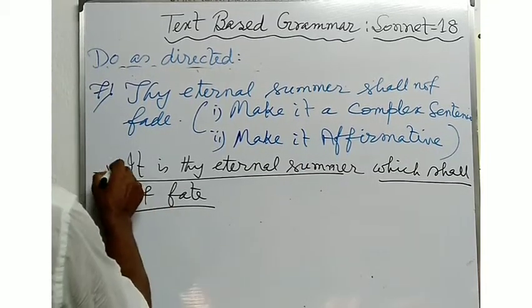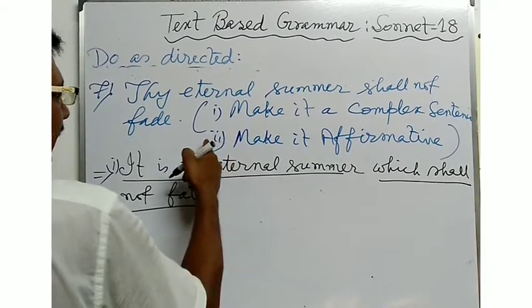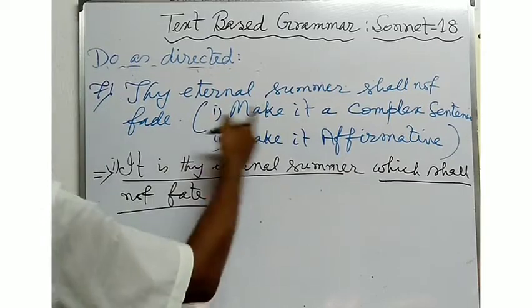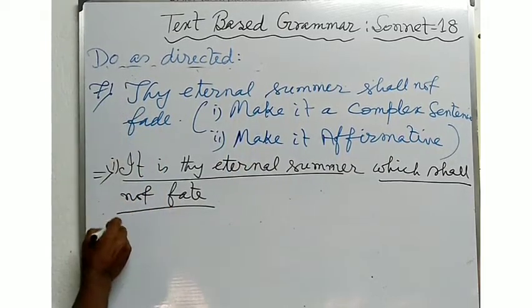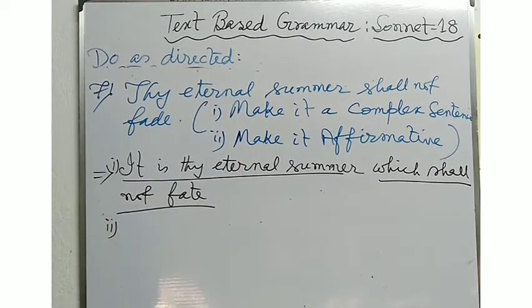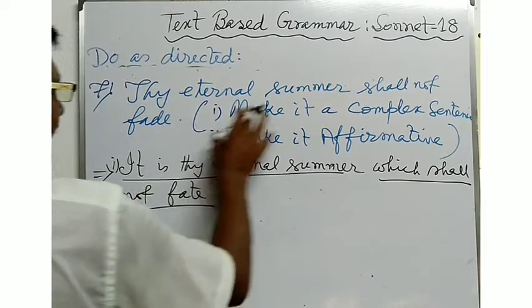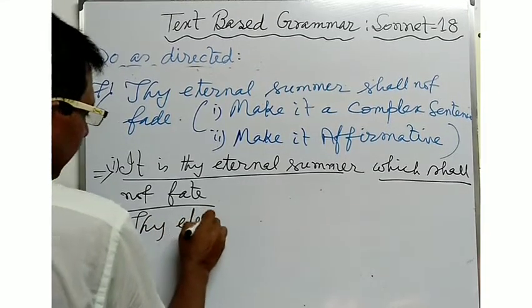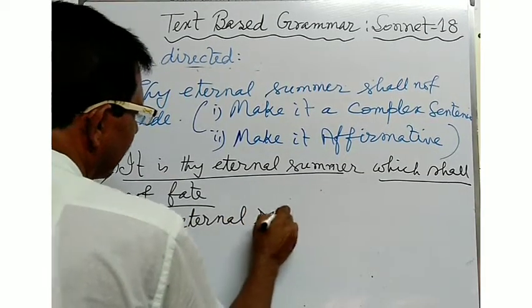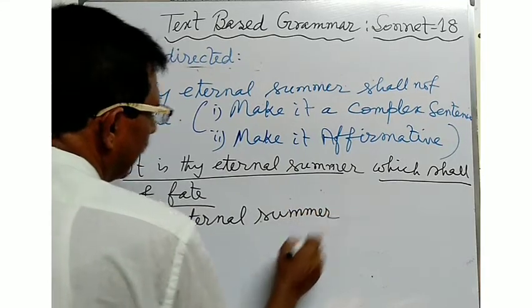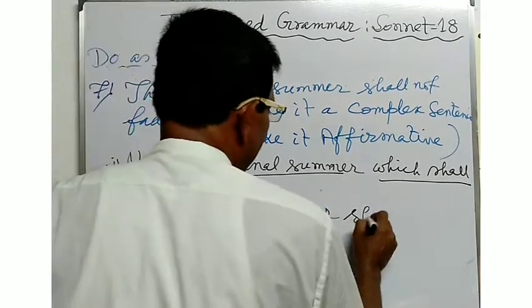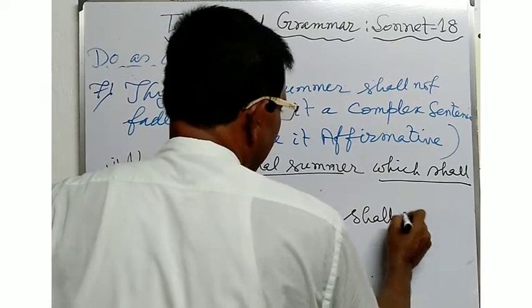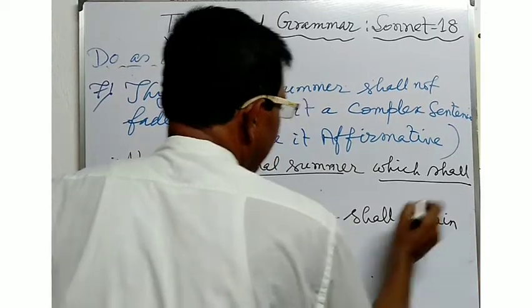And now, the second instruction: make it an affirmative sentence. Thy eternal summer shall not fade. So the answer will be, thy eternal summer shall remain unfaded.